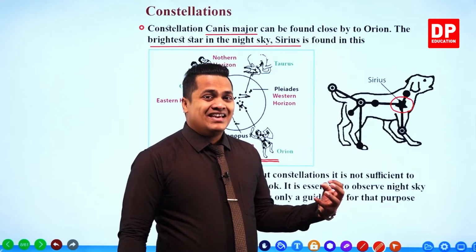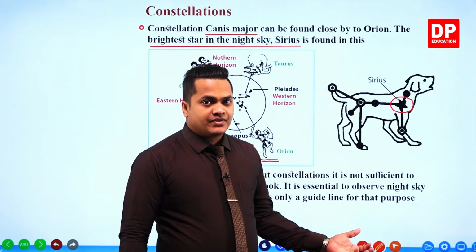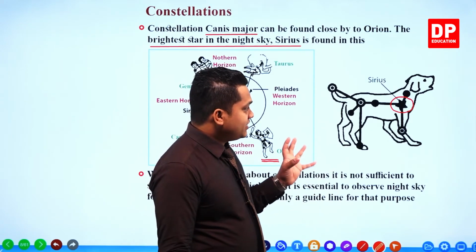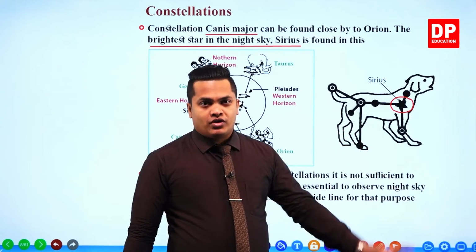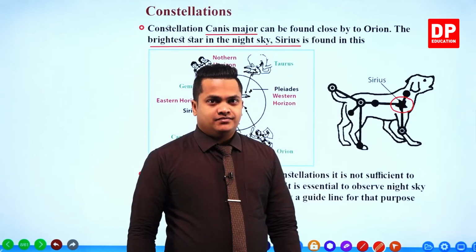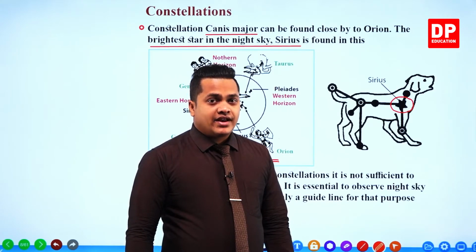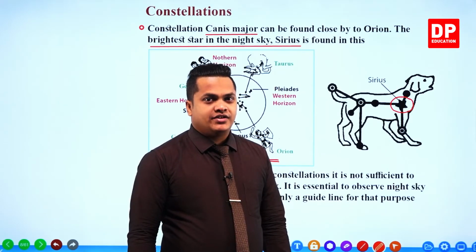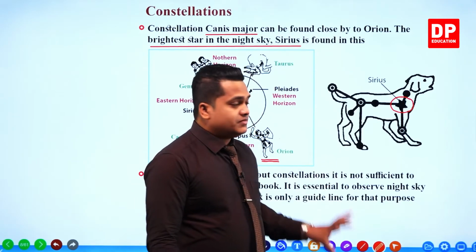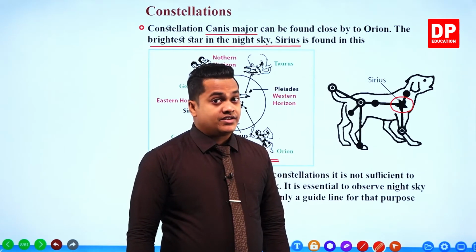However, ancient people gave these names while looking at a certain shape, so they observed that the shape is like a dog. So this is Canis Major. This is also called the Great Dog. Within Canis Major, we can observe Sirius, which is the brightest star in the night sky. In the night sky, remember.